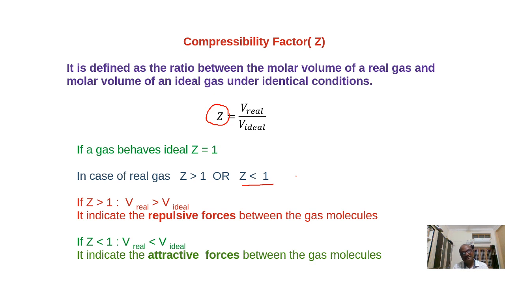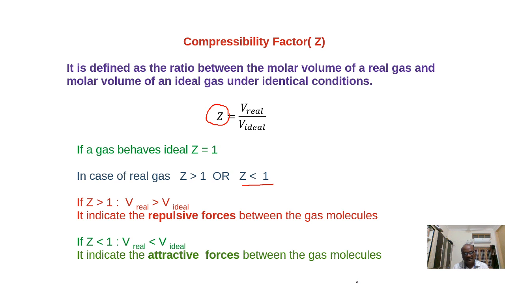The reason is attraction forces. In a real gas, intermolecular attraction forces are present, so the volume of the real gas is less due to those attraction forces. It is somewhat compressed. So the volume of the real gas will be less than the volume of the ideal gas.